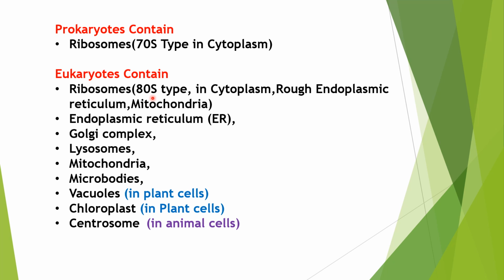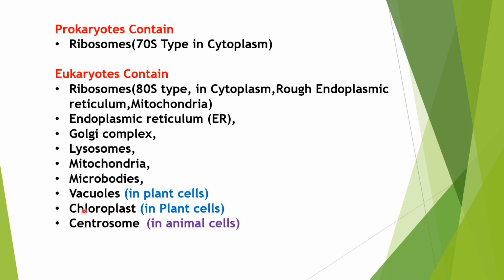So now let's see what those organelles are. Those are the endoplasmic reticulum, which we call ER, the Golgi complex, which we simply say Golgi, lysosomes, mitochondria, and microbodies. Microbodies are actually fragments of the endoplasmic reticulum only. Vacuoles, remember, are present only in plant cells. And chloroplasts. Chloroplasts are a type of plastids, and these are also present only in plant cells.